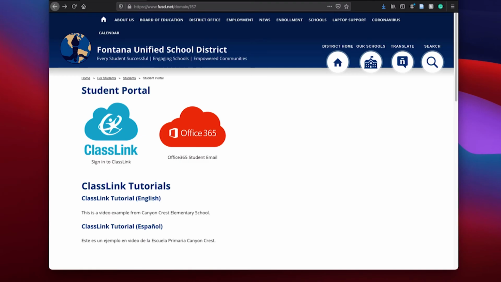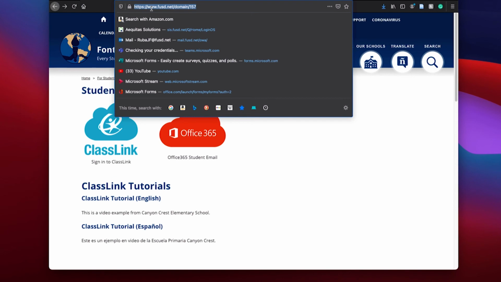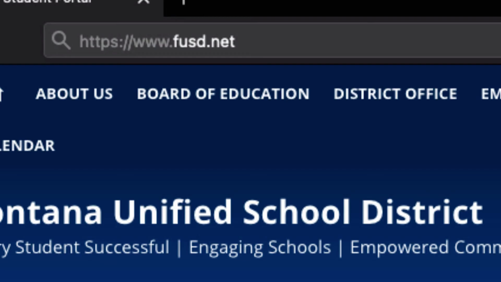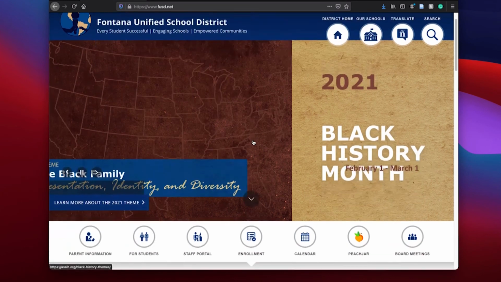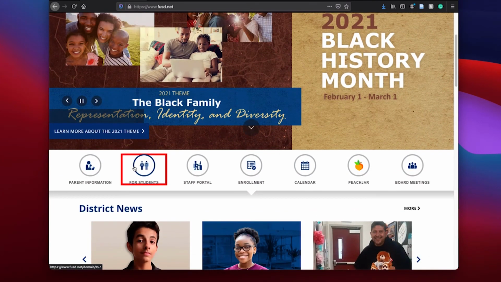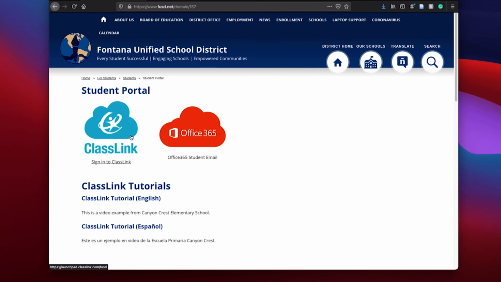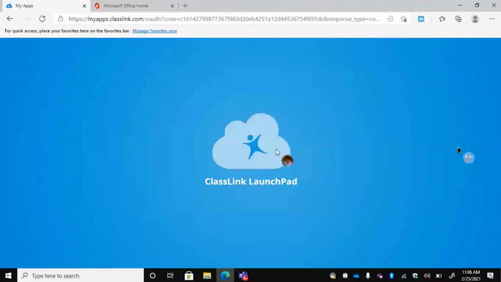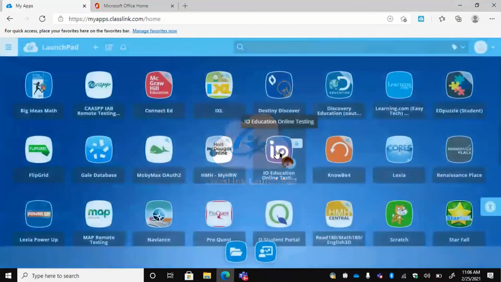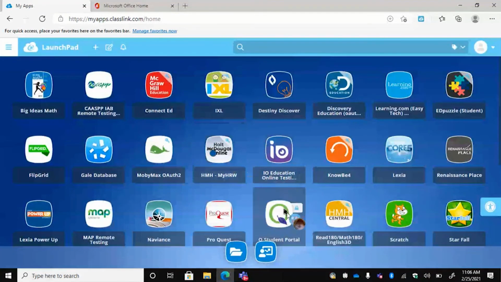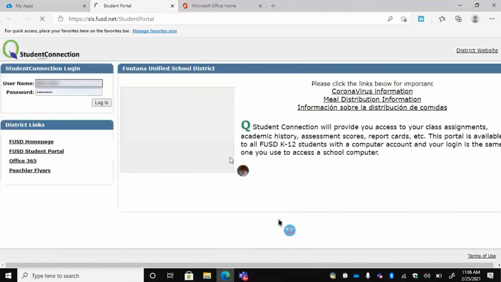Okay, so to find your SSID, you want to make sure that you are inside of Q, right? So you could go to fusd.net. Click on fusd.net, and then you could scroll down to for students or however you access ClassLink, and then go ahead and sign in. So once you're signed into ClassLink, you're going to go ahead and launch the Q application.